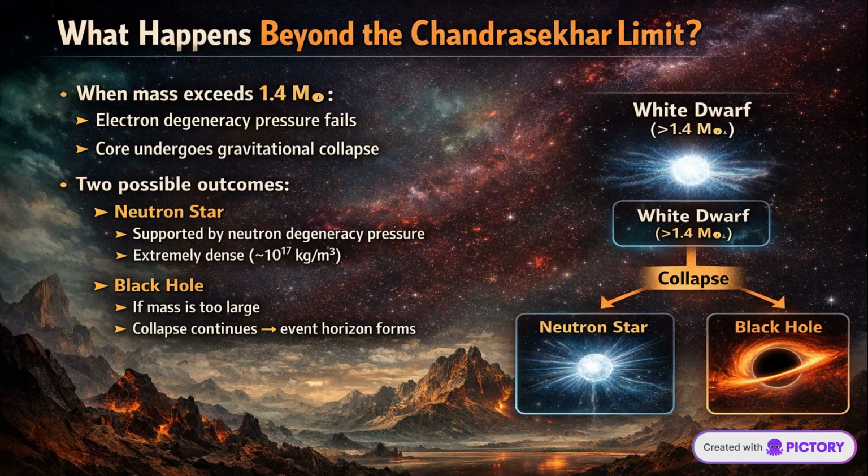When the mass exceeds the Chandrasekhar limit, electron degeneracy pressure fails. The core collapses rapidly under gravity. Two outcomes are possible. If the mass is moderate, the collapse halts due to neutron degeneracy pressure, forming a neutron star. If the mass is extremely high, collapse continues indefinitely, leading to a black hole. Thus, crossing this limit marks a critical transition in stellar death.